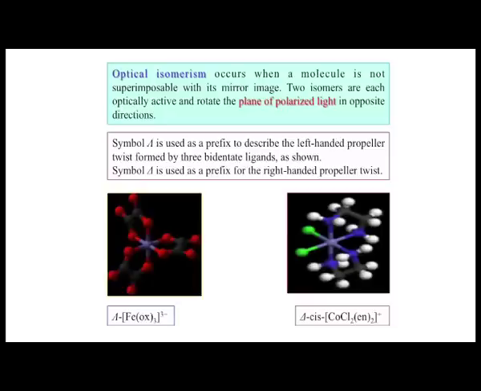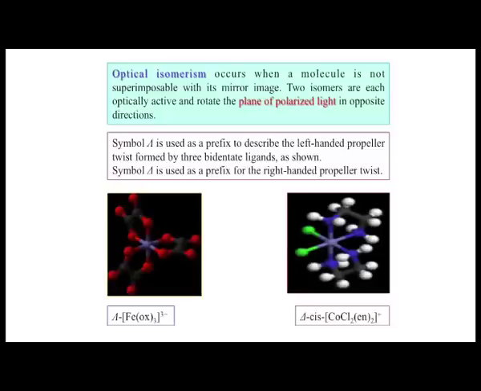Not only the facial and meridional isomers, but when we consider the optical activity related to this propeller shaped arrangement, we label it as lambda and delta by looking at the positioning of those bidentate ligands. But we are not talking in terms of the experimentally determined activity, the rotation of the plane polarized light.